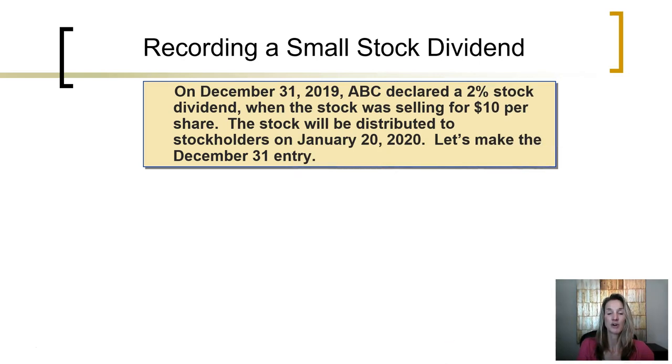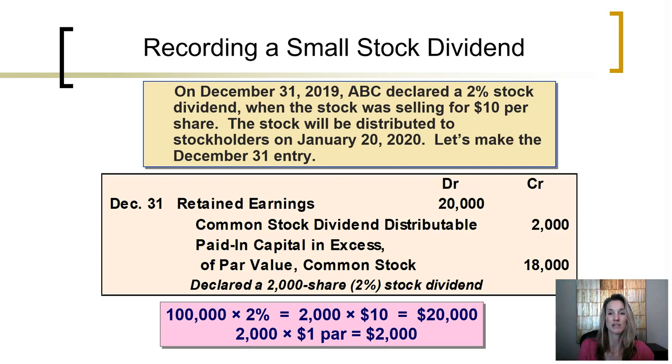On December 31st, ABC declared a 2% stock dividend when the stock was selling for $10 per share. The stock will be distributed to stockholders on January 20th of 2020. Let's make the December 31st entry. This is considered a small stock dividend because less than 25% of the outstanding shares are being issued. A 2% stock dividend times the 100,000 shares, 2,000 shares are being distributed.